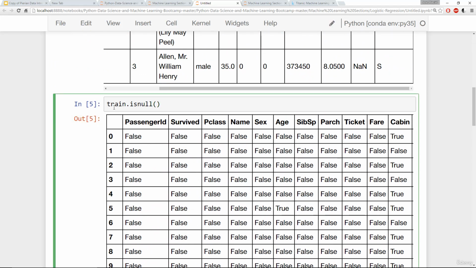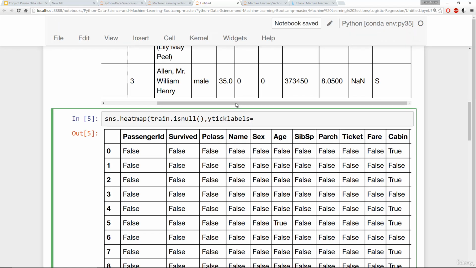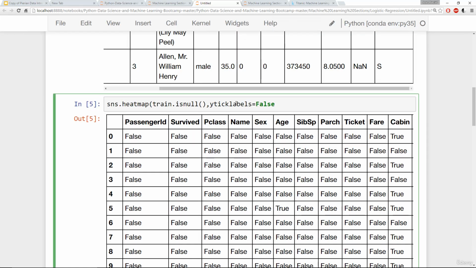With this sort of data frame, I can actually make a heat map. So I'm going to say sns.heatmap, and then I'm going to add a few more arguments so we don't get a bunch of tick labels. I will say yticklabels is equal to False. I'm going to go ahead and say cbar is equal to False because we're not doing an actual color bar. And then I'm going to finally pass in cmap as viridis. Let's go ahead and see what this gives us.